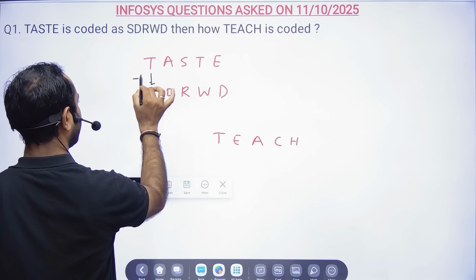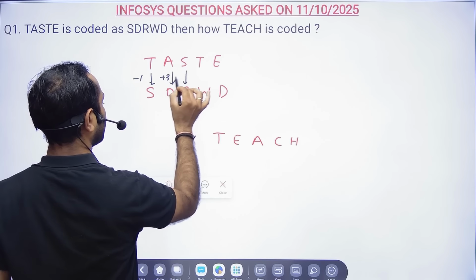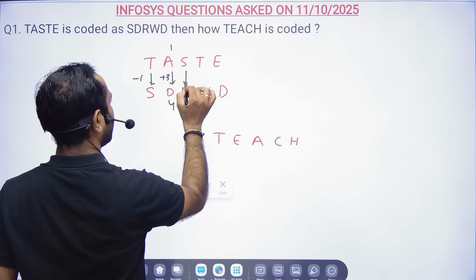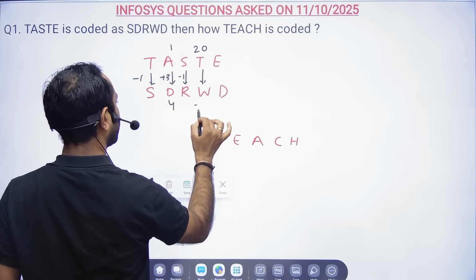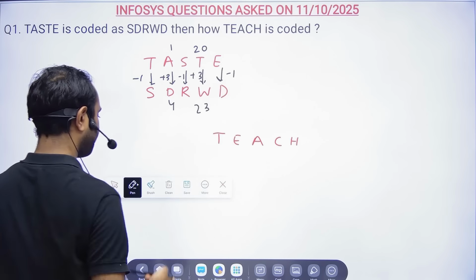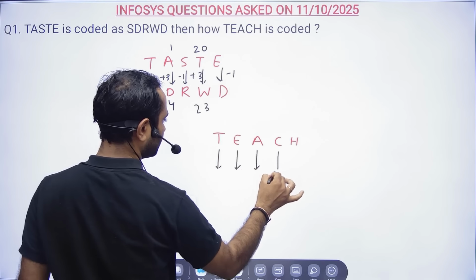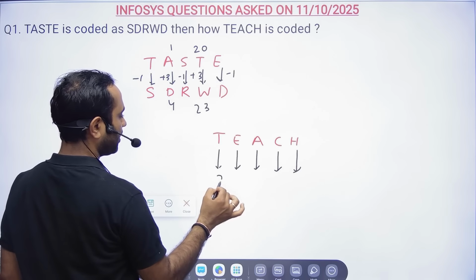So S, T: T minus 1, then A, B, C, D: T plus 3. See, A is 1 and D is 4, correct? So 1 plus 3. S, R, S, so again minus 1. So this is 20, this is 23, so this is again plus 3. E minus 1 will be D. Same thing here you see. So T minus 1, so T will be S only.